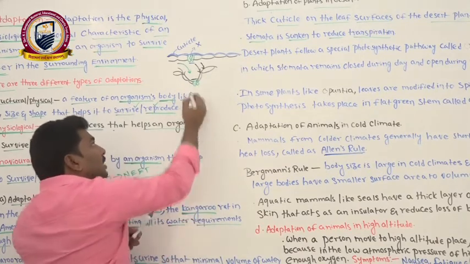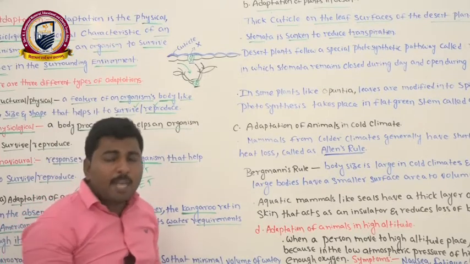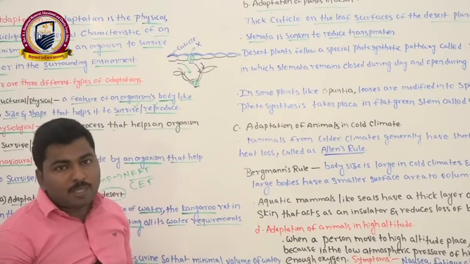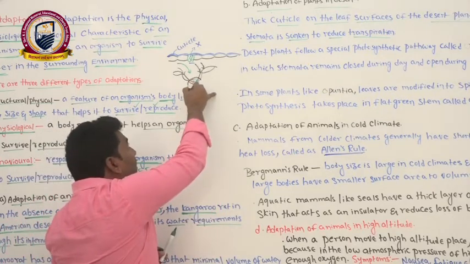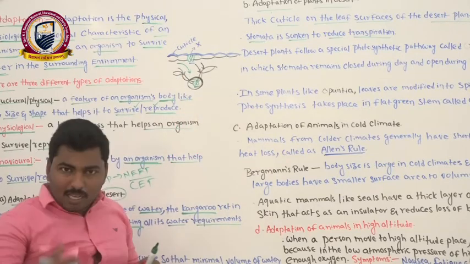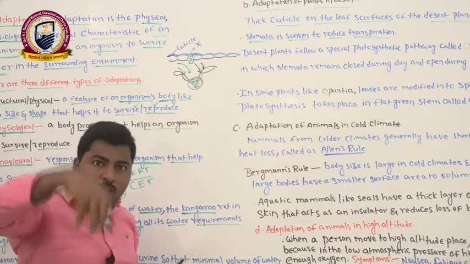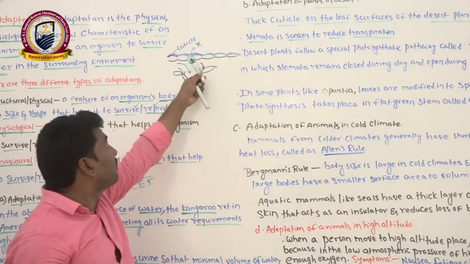More, so that the stomata is in the closed position. Transpiration is automatically going to be prevented. This is nothing but a sunken stomata. Sunken stomata means the stomata location is on the inner side of the epidermis, that is, in the lower part of the epidermis compared to the normal location of stomata.